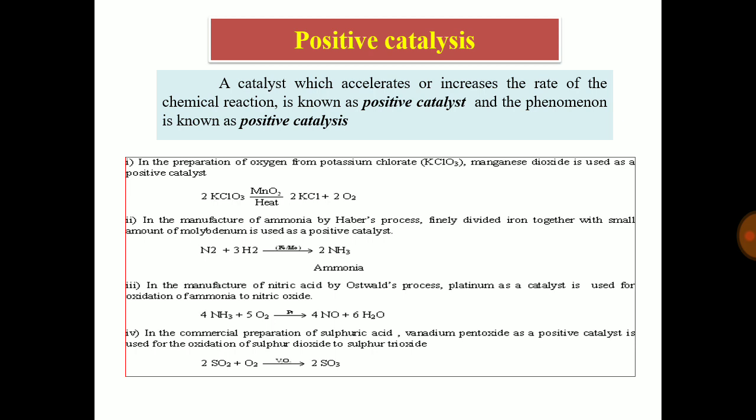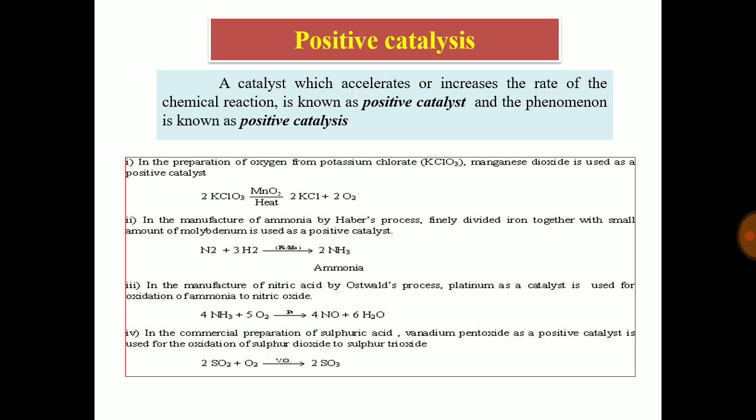Let us discuss first positive catalysis. A catalyst which accelerates or increases the rate of chemical reaction is known as a positive catalyst, and the phenomenon is known as positive catalysis. Here let us take into account some examples of positive catalysis. First is the preparation of oxygen from potassium chlorate using manganese dioxide as a positive catalyst.